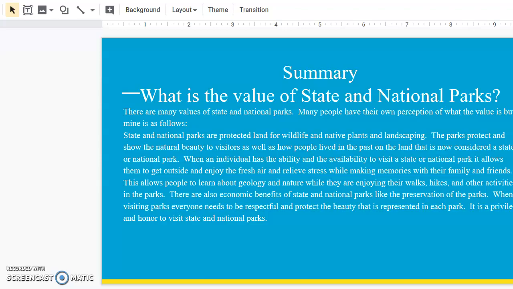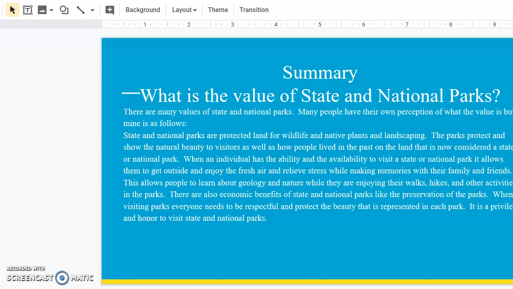My summary is what is the value of the state national parks. There are many values of the state national parks. Many people have their own perception of what the value is, but this is mine as follows. State national parks are protected land and wildlife and native plants and landscaping. The parks protect and show the natural beauty to visitors, as well as how people lived in the past of the land and now considered a state national park.